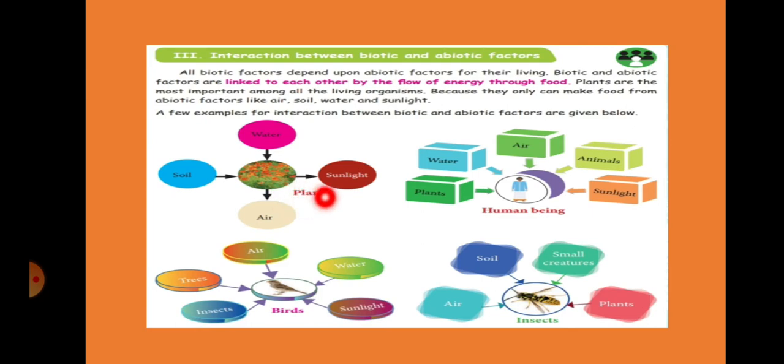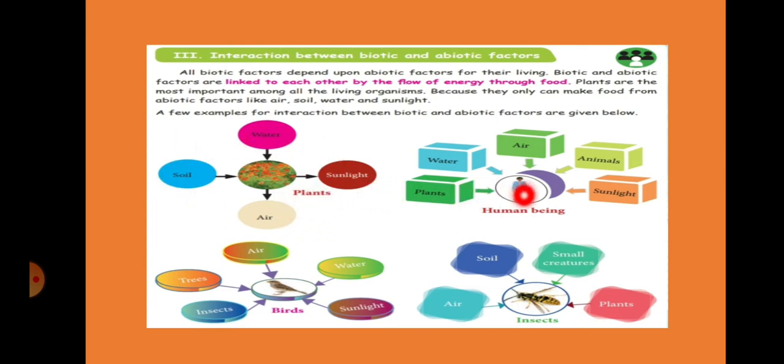A few examples of interaction between biotic and abiotic factors are given below. First, we have learned that plants are the most important biotic factors because they are the source from where we get food. For every biotic organism, we have to get food from plants only. And these plants depend on abiotic factors like water, soil, air, and sunlight for the preparation of food. So plants need air, soil, water, and sunlight, which are all abiotic, while only plants are biotic.